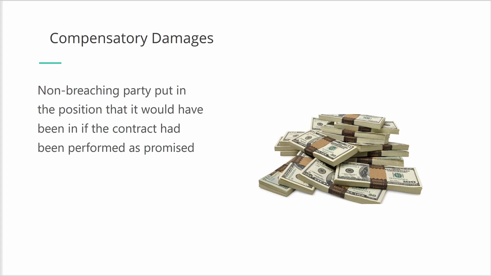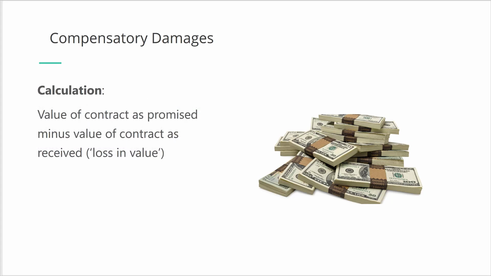The first category, compensatory damages, puts the non-breaching party in the same position that it would have been in if the contract had been performed as promised by the other party. The measure of compensatory damages is the difference between the value of the contract as originally promised and the value of the contract actually received. This is often referred to as the loss in value that is being compensated for.